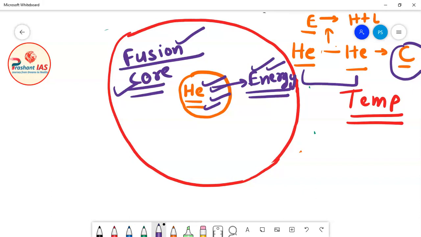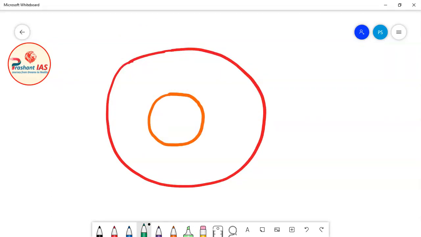Friends, again we have the same thing: this star has mass, and gravitational force is the force which comes into play by virtue of mass. So again this gravitational force will try to compress the star.